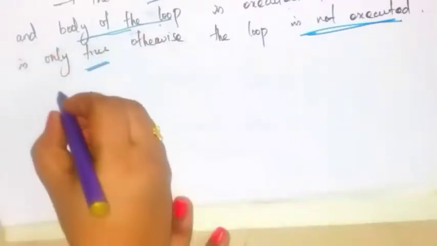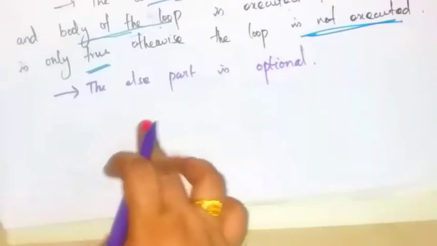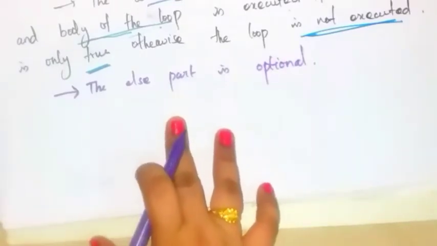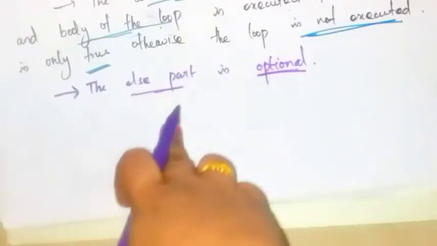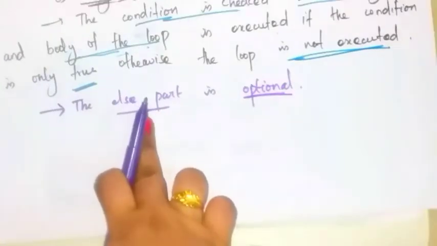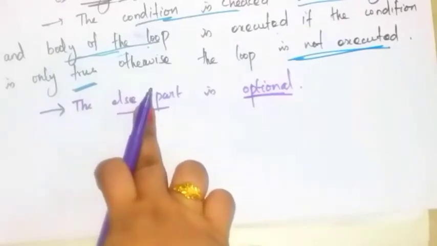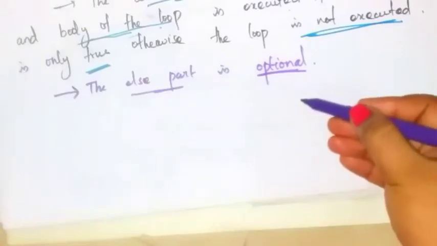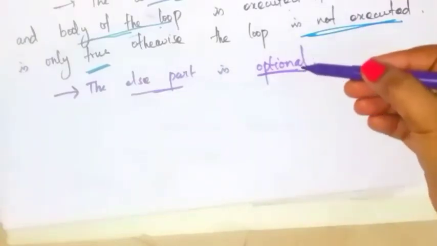The next point: the else part is optional. In while loop, you can write the else part also, but this else part is optional. You can write the while loop even without the else part. If the else part is written, it is executed when the condition is evaluated to false. So you can write the while loop with or without the else part.